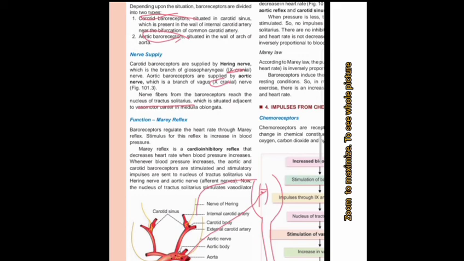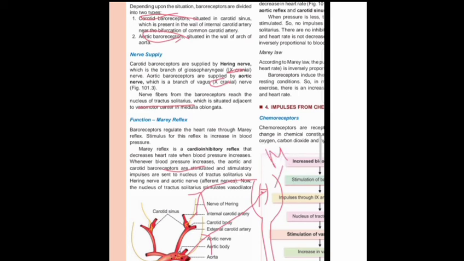The cardio-inhibitory reflex occurs when blood pressure is increased, and then the baroreceptors of the aortic and carotid arch are stimulated. When stimulation occurs, they send impulses to the nucleus of the tractus solitarius present in the medulla oblongata.